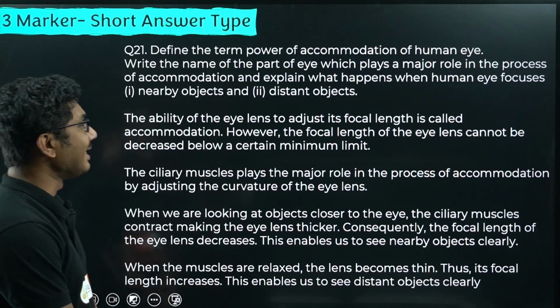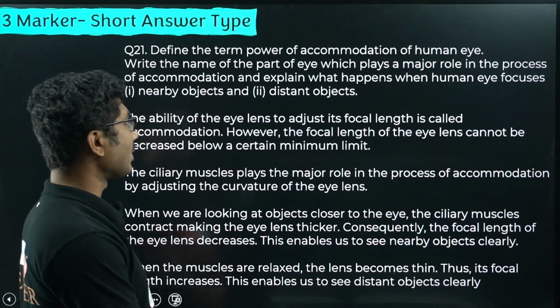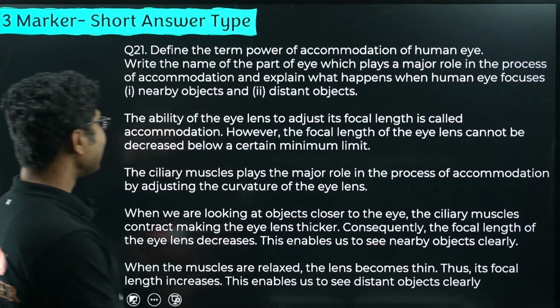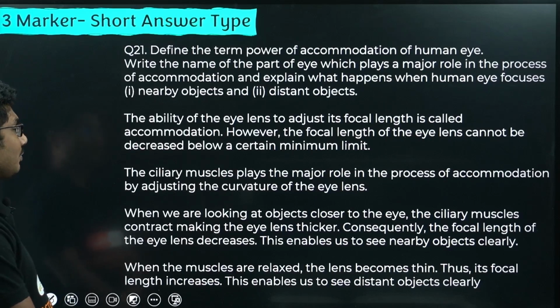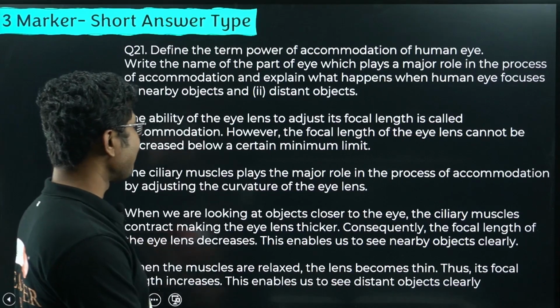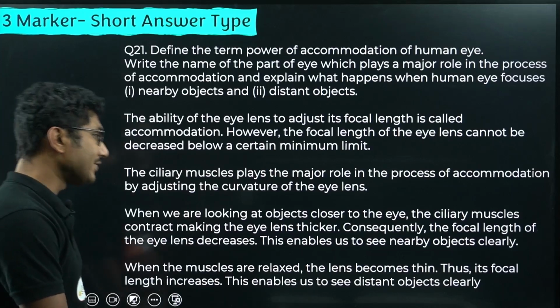The ability of the eye lens to adjust its focal length is called accommodation. However, the focal length of the eye lens cannot be decreased below a certain minimum limit. Be careful to answer this question. Now, the ciliary muscles play the major role in the process of accommodation by adjusting the curvature of the eye lens.